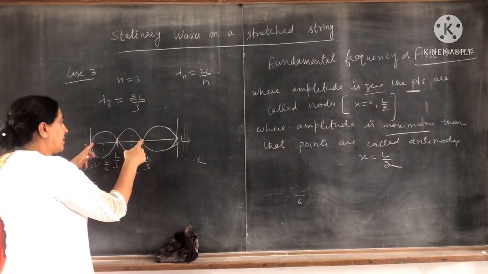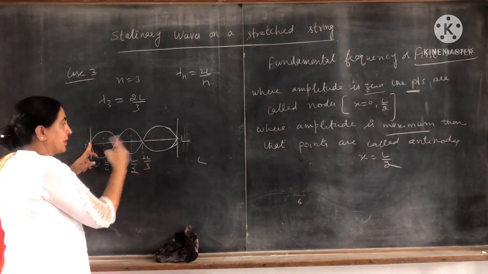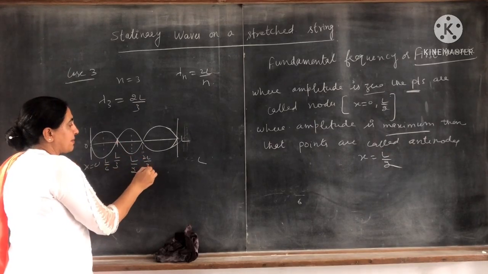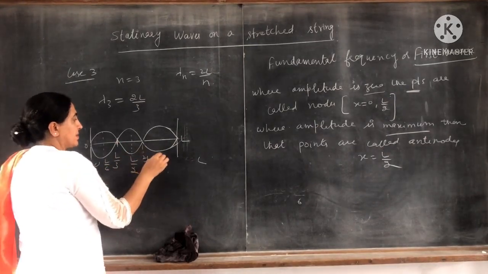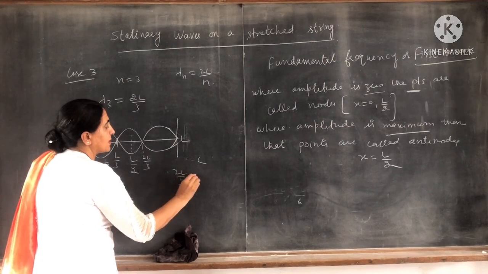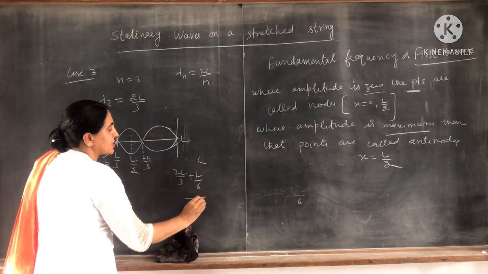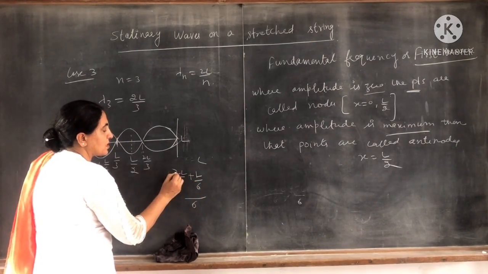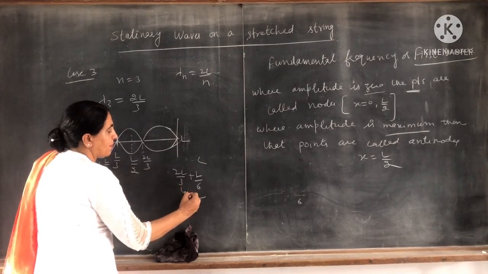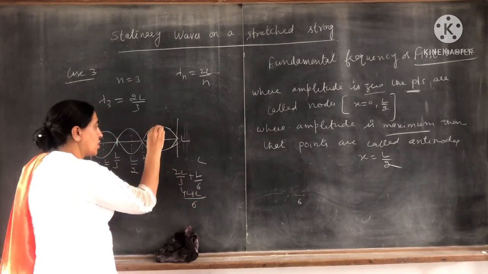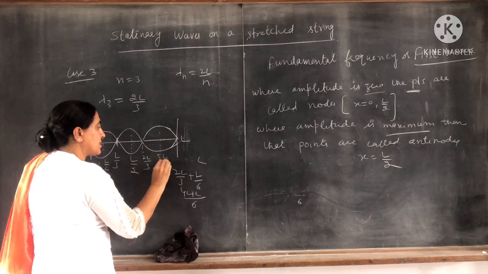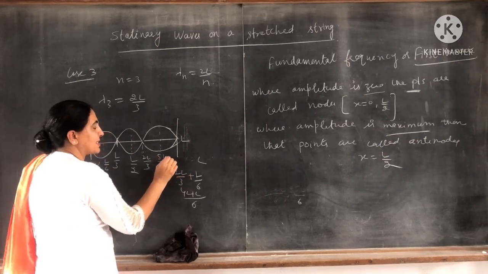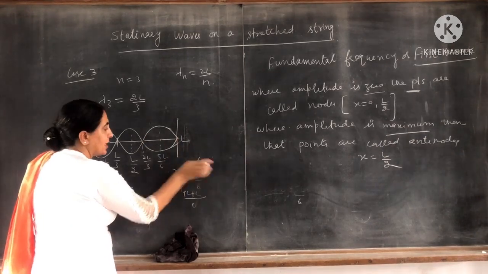The length will complete, means one lambda. Now 2L by 3 plus L by 6, 6 is the LCM, 4L plus L, that is equal to 5L by 6. So this will be 5L by 6, and 5L by 6 plus L by 6 will be L. Clear?